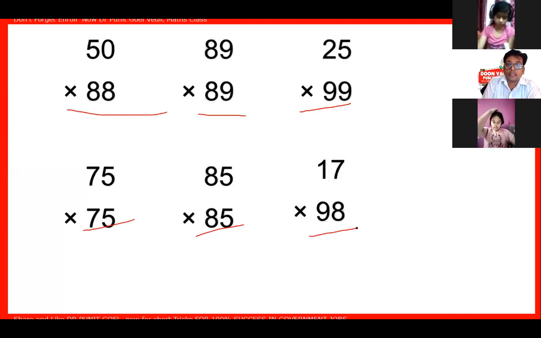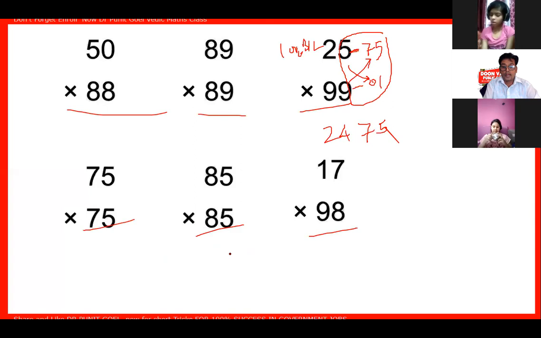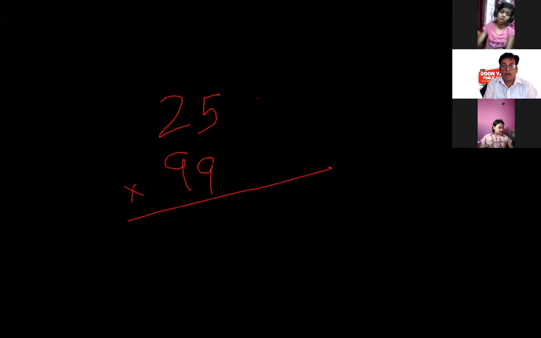This can be done with 25 into 99. What is that? 75. What is that? 01. 75 multiplied by 01 gives me 75. Either this way will give me 24. So easy. The 100 balance method will be so easy. Got it? 25 to be multiplied by 99. That is minus 75.